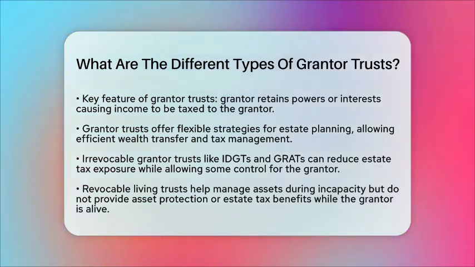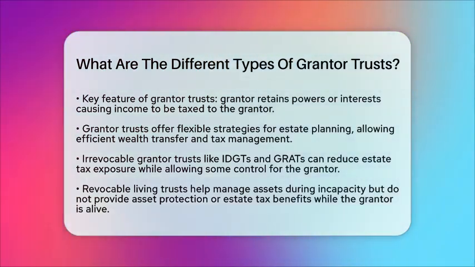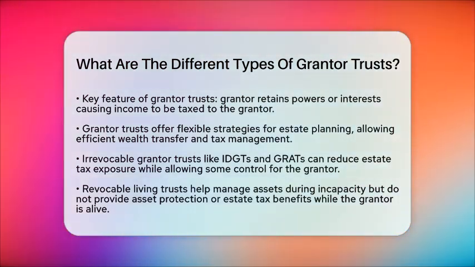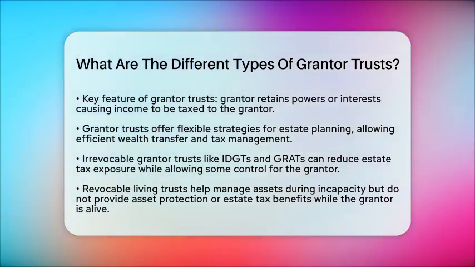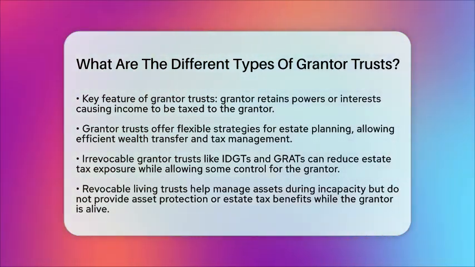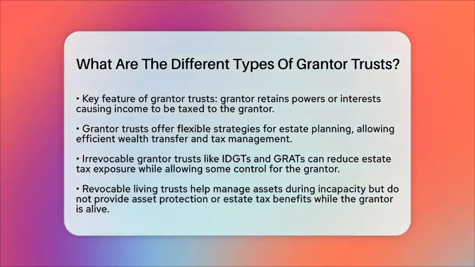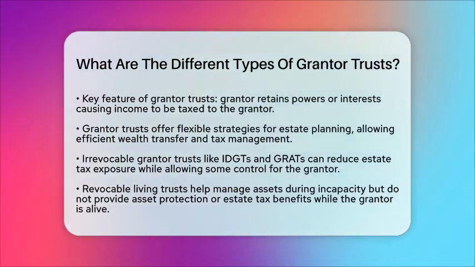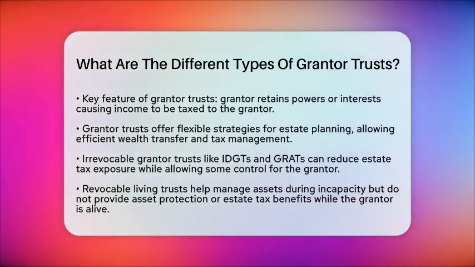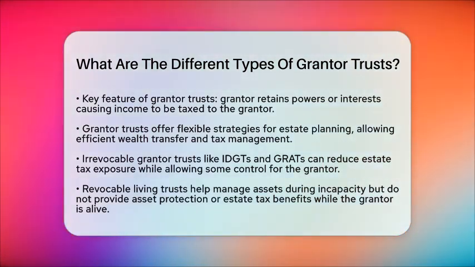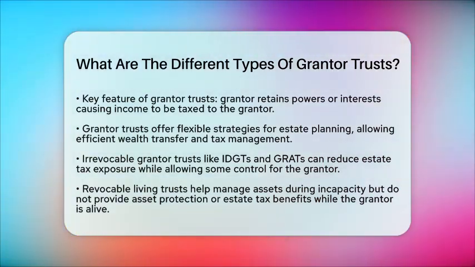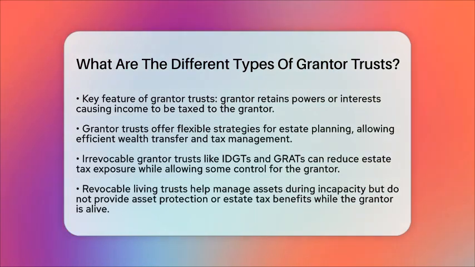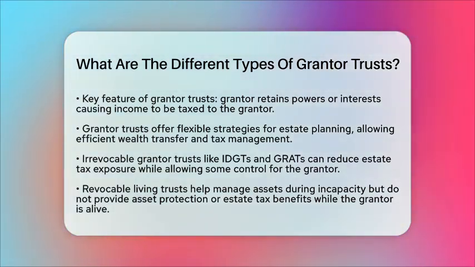Irrevocable grantor trusts like IDGTs and GRATs can reduce estate tax exposure while allowing some control for the grantor during their lifetime. Revocable living trusts primarily help avoid probate and manage assets during incapacity, but do not offer asset protection or estate tax benefits while the grantor is alive. The main types of grantor trusts include revocable living trusts, intentionally defective grantor trusts, grantor retained annuity trusts, and qualified personal residence trusts. Each serves distinct roles in managing assets, minimizing taxes, and facilitating wealth transfer in estate planning.